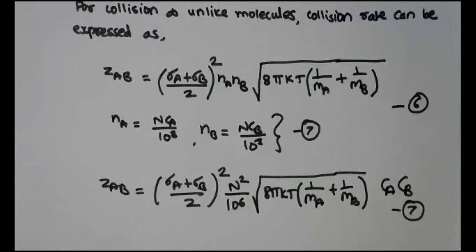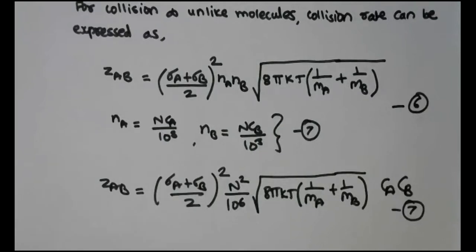Even though there are collisions, not all of them are energetic. Only a fraction of the collisions have energy in excess of the minimum energy required to initiate the reaction, that is, in excess of the activation energy.